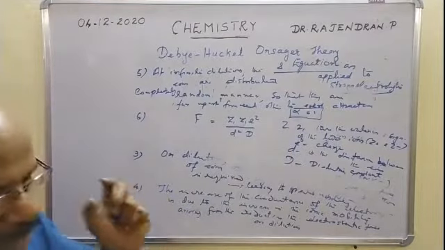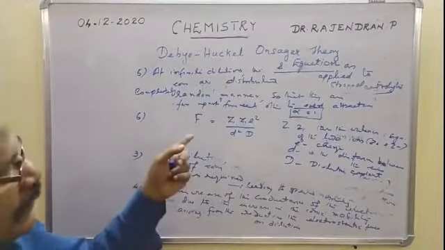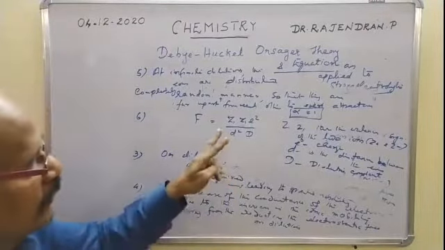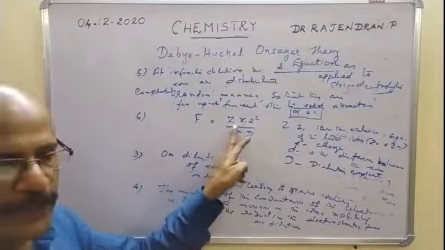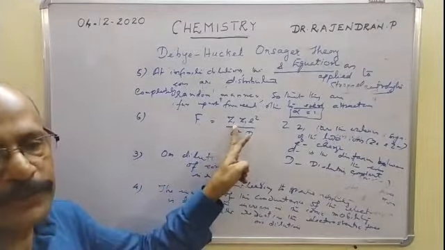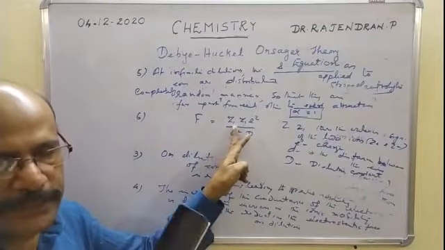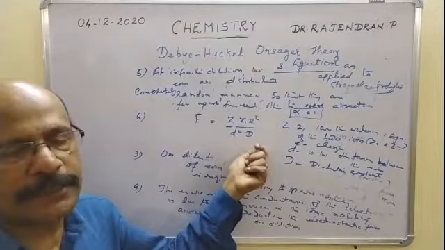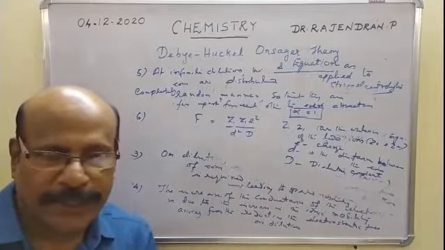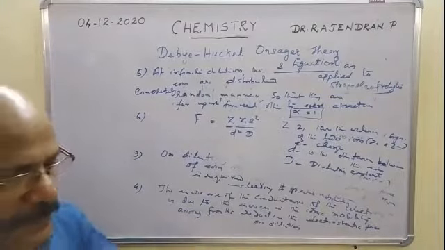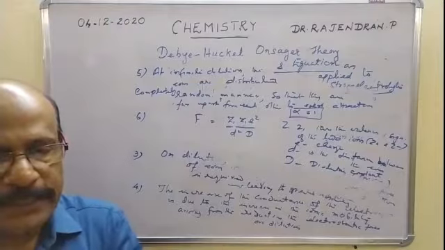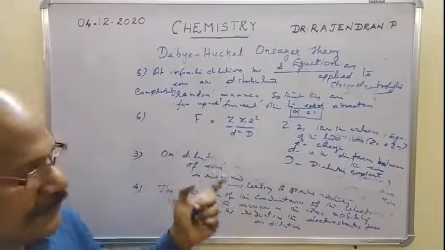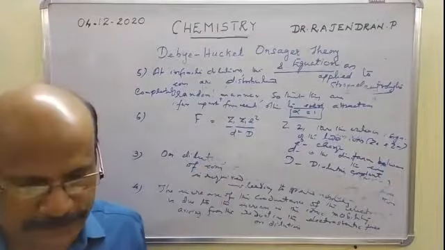There are three factors that affect the electrostatic force of attraction in the case of a strong electrolyte in solution. One is the valence of the ion of the electrolyte: the greater the valence, the greater the electrostatic force. Then the lesser the distance and the lesser the dielectric constant of the solvent. So in a solvent of lesser dielectric constant, at a smaller distance, and for ions of greater electrical charge or valence, the electrostatic force of attraction is greater. So that is the situation.